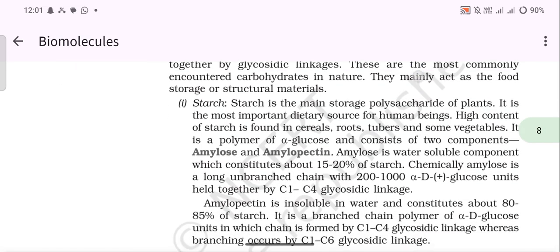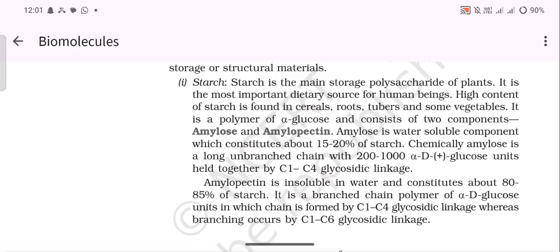Starch. Starch is the main storage polysaccharide of plants. It is the most important dietary source for human beings. A high content of starch is found in cereals, roots, tubers, and some vegetables. It is a polymer of alpha glucose and consists of two components, amylose and amylopectin.